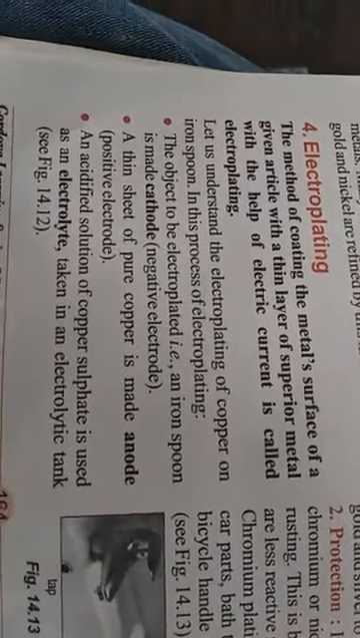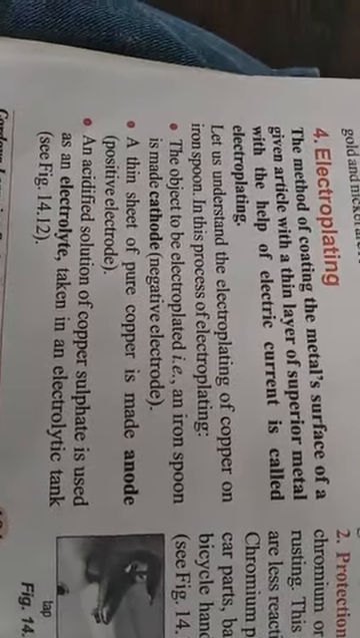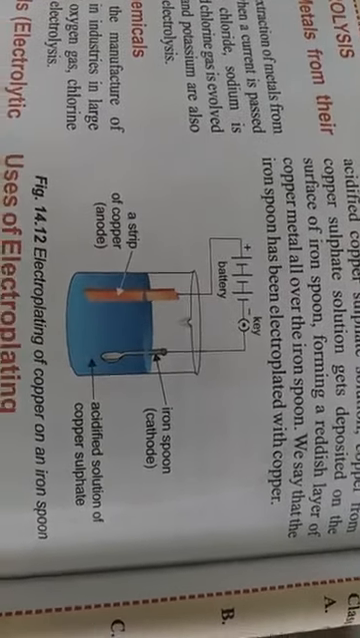Now your homework for today is that you will draw the labelled diagram which is there in the video in your CW and HW copy under the heading electroplating of copper on an iron spoon.